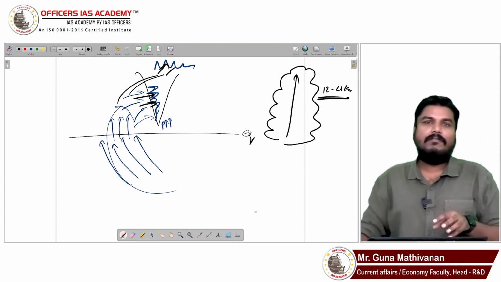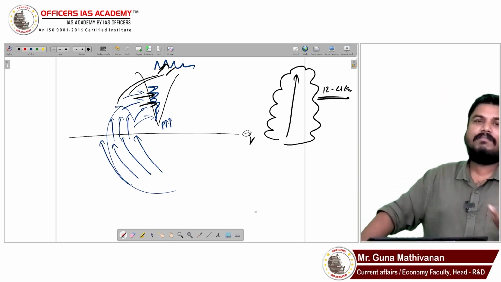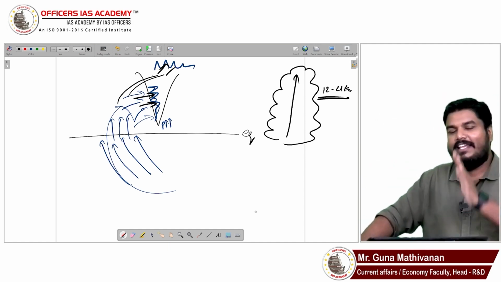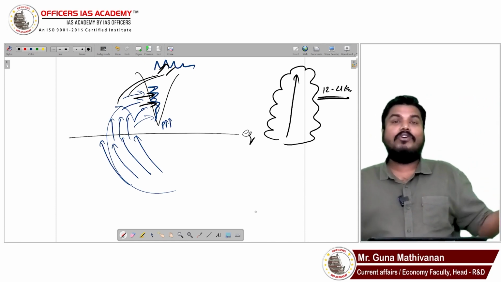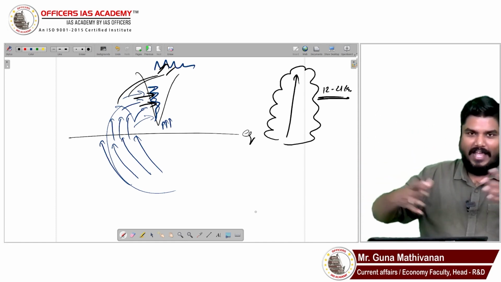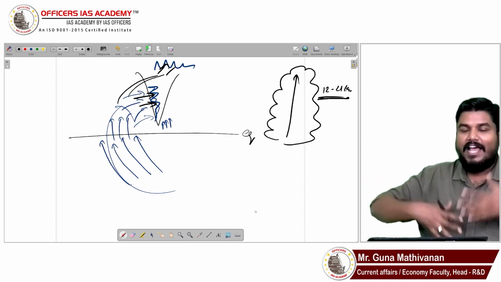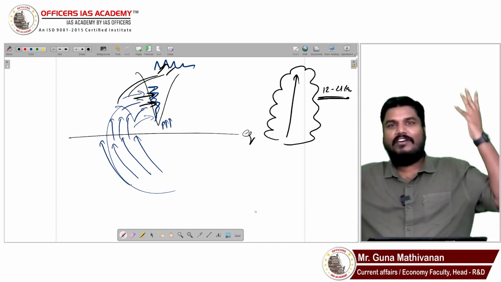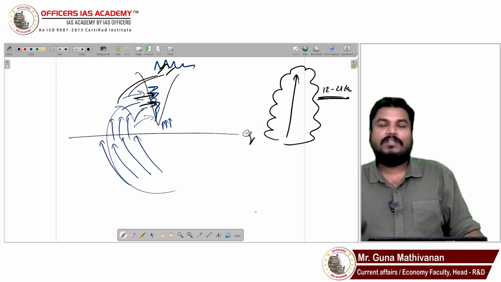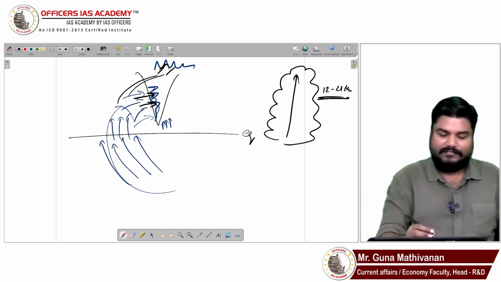You will see such cloudbursts in the Western Ghat region, in the Himalayan region particularly, because there only you will have that easy orographic lift. When the temperature is high and there is more water in the air, more moisture, and there is a mountain, these are the conducive situations for this cloudburst to happen.